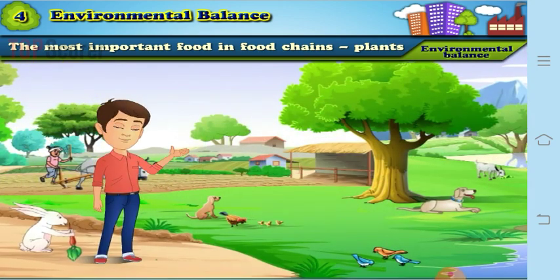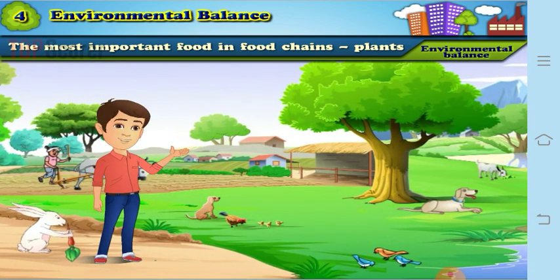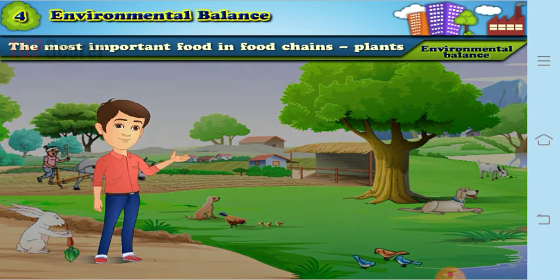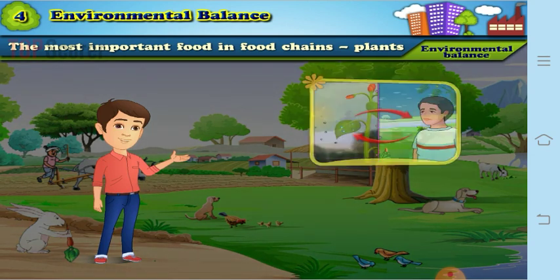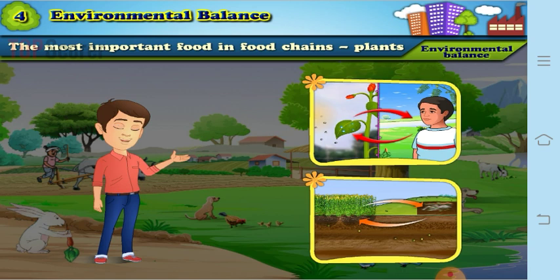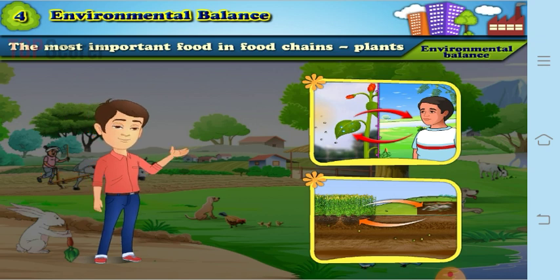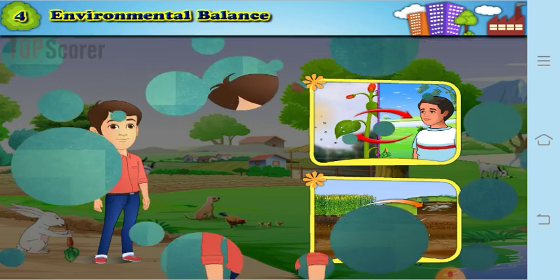Fine. Now there are even other cycles which you are not going to study this year, but you should know, because of these cycles only all the living organisms are surviving. So there are several such cycles in nature. So there is interaction amongst living and non-living things, and the interactions go on continuously. Okay, since these interactions are going on continuously, this helps to maintain the food chains in the environment.